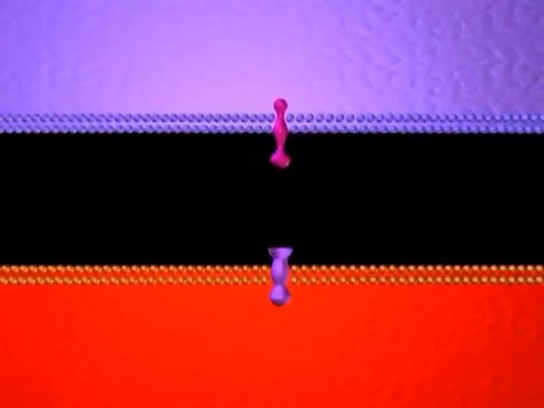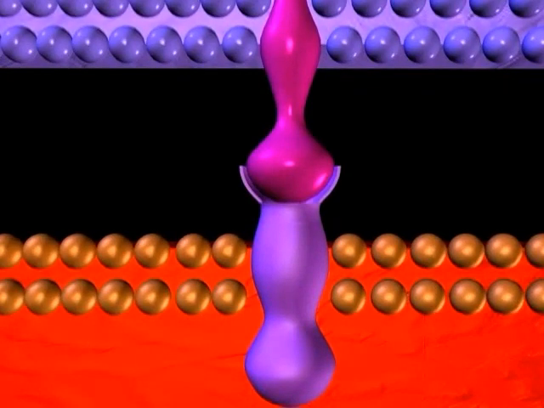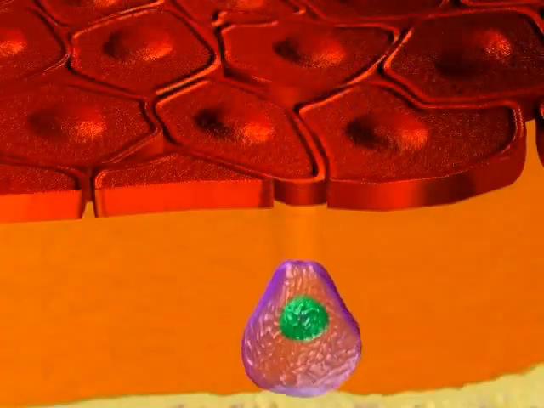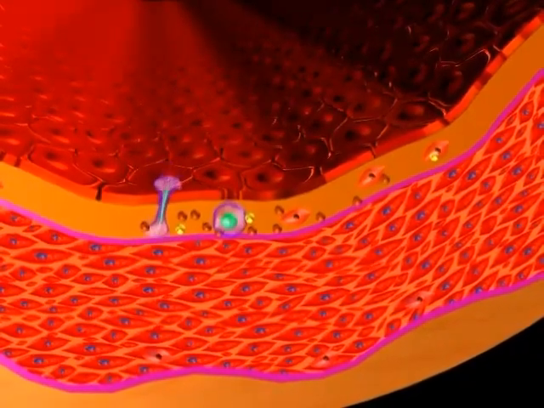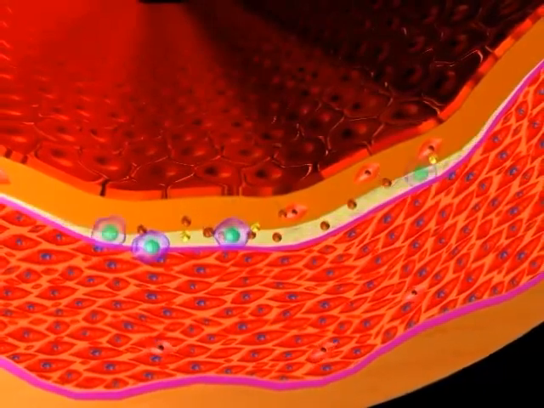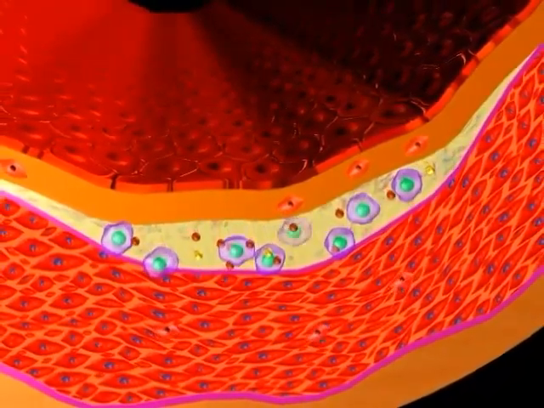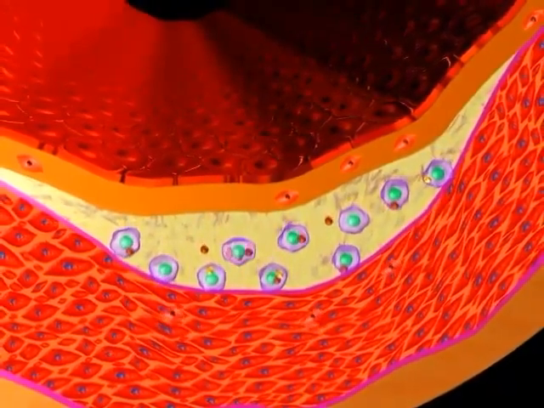That can inflame the endothelial cells, which will express adhesion molecules for leukocytes, or inflammatory white cells, which will then penetrate into the intima, where they'll take up some of the lipoprotein particles and transform into foam cells, the hallmark of the fatty streak, the early atherosclerotic lesion, which usually grows in an outward direction.